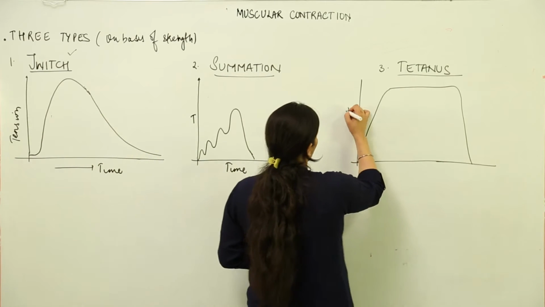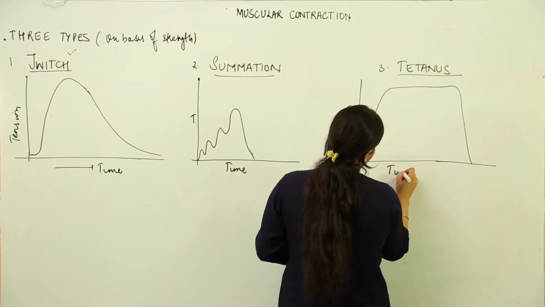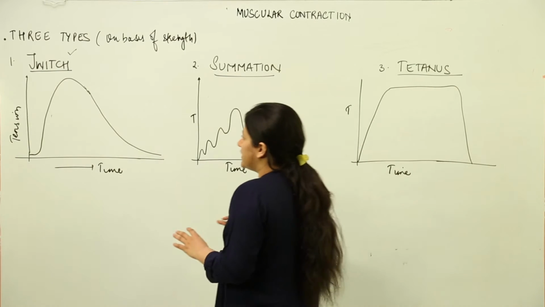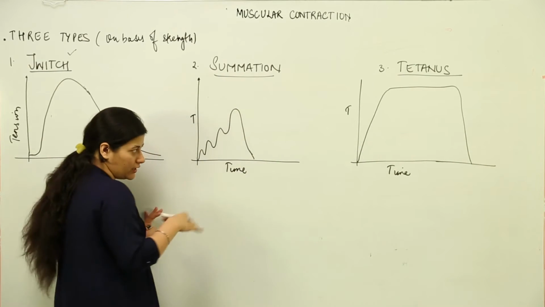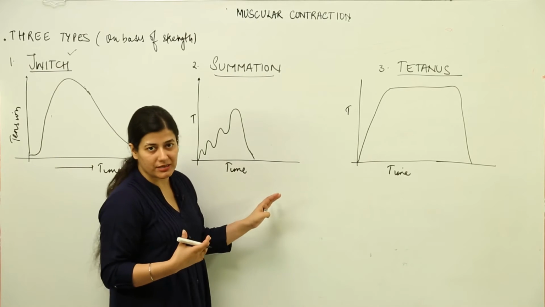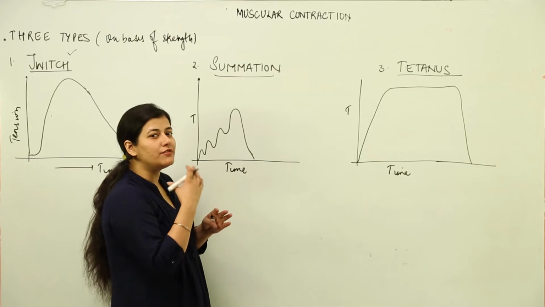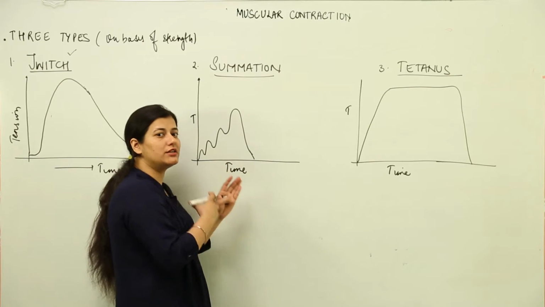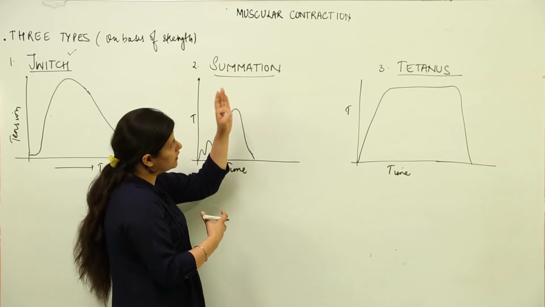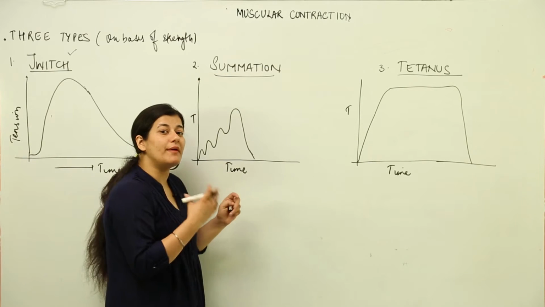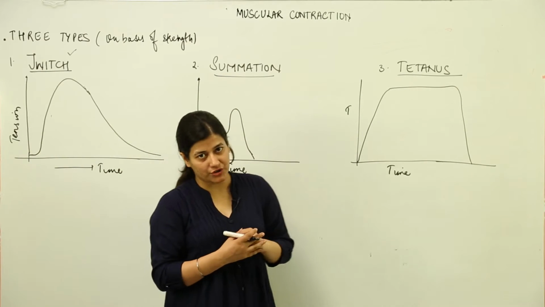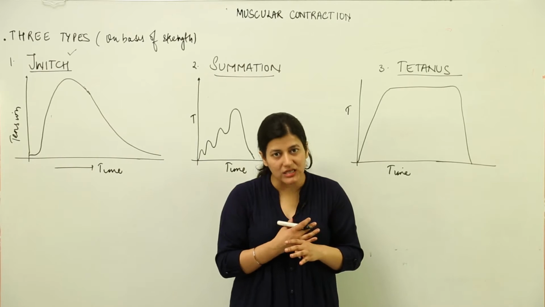What we are going to see is how much tension the action potential is able to produce in the muscle and in what form. That form of the muscular contraction depends on how much action potential is being generated and how it is perceived within the muscles.